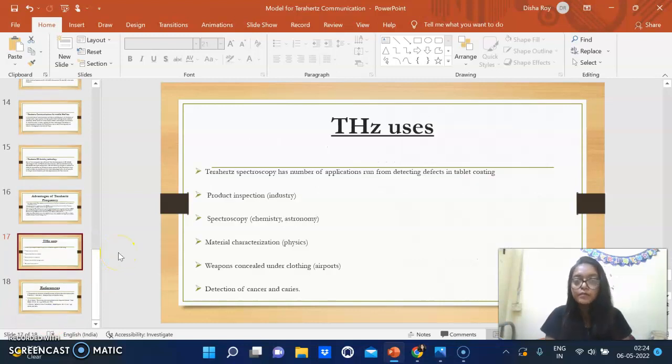Okay, so now coming to terahertz uses. Terahertz spectroscopy has a number of applications, ranging from detecting defects in tablet coating, to product inspection in industry, spectroscopy in chemistry and astronomy, material characterization in physics, detecting weapons concealed under clothing at airports, and detection of cancers and caries.